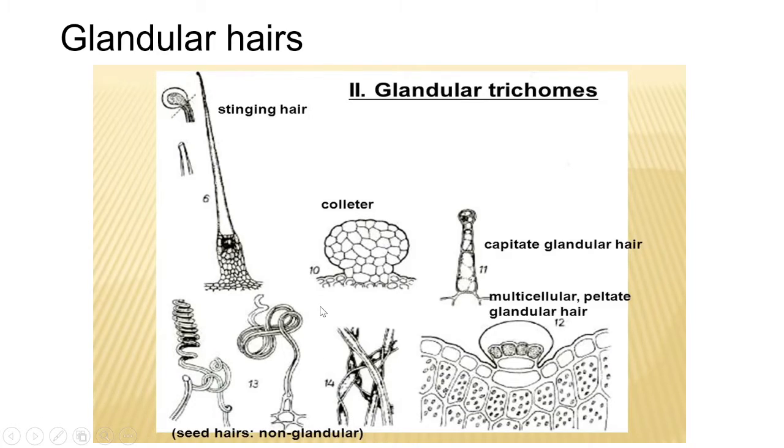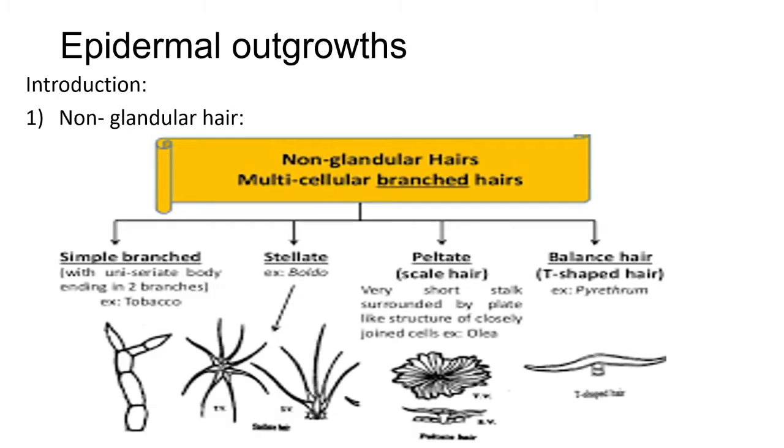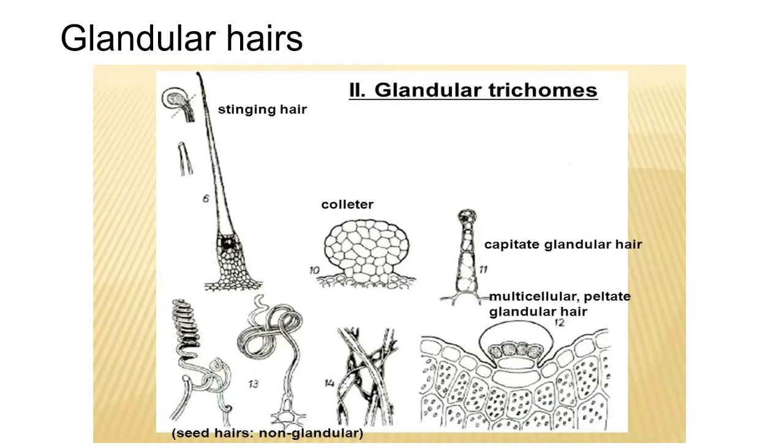The multicellular hairs of Nicotiana, Plumbago, glandular peltate hairs are there. Glandular hairs are the characteristic feature of members of family Labiatae, Plumbaginaceae, Urticaceae, and Solanaceae. In this way, we have seen epidermal hairs are of two types, that is non-glandular. These are the non-glandular hairs and these are the glandular hairs.